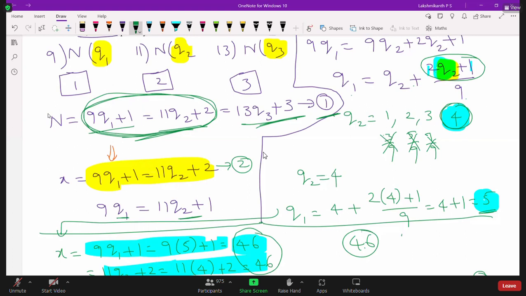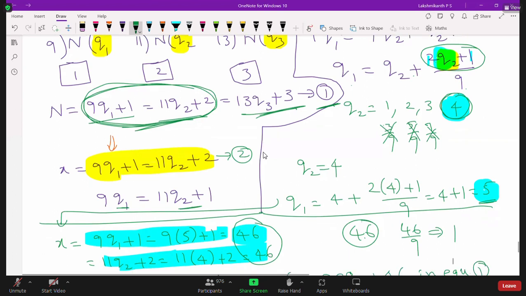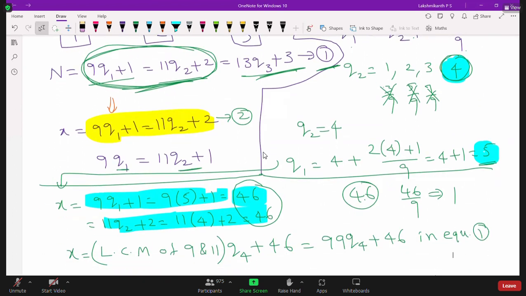Look at here, 46 by 9. What is the remainder you will get? 1 you will get. Divide 46 by 11. What is the remainder? You are getting 2. But when you divide 46 by 13, we don't get a remainder 3. So you can check, 46 by 13, 13 3s are 39. So the remainder is not 3 here.